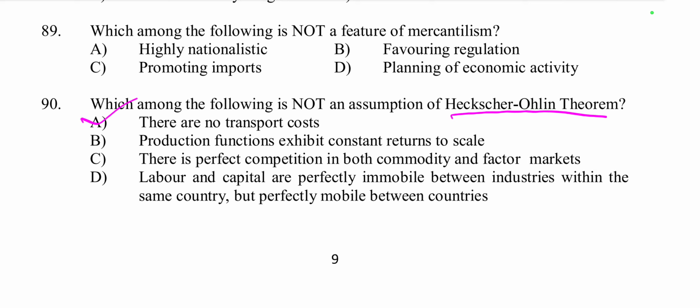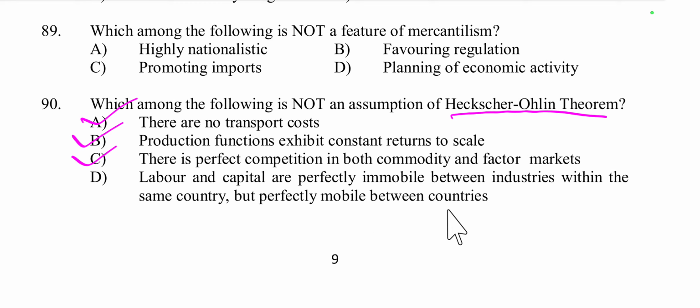Yes, this is a feature. Production function exhibits constant returns to scale. Yes, this is also true. There is perfect competition in both commodity and factor markets. Yes, this is also true. Then labor and capital are perfectly immobile between industries within the same country, but perfectly mobile between countries.